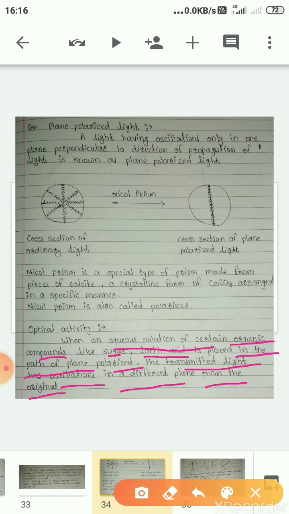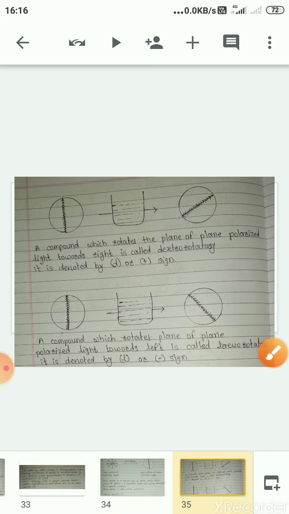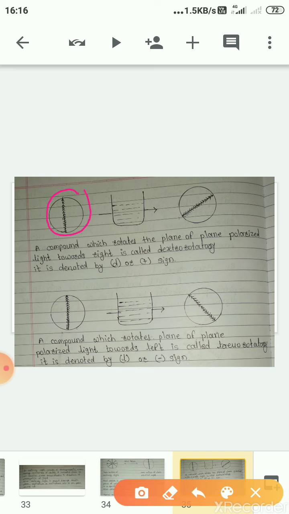Once again, to clarify the concept: we have seen plane polarized light which has oscillations perpendicular to the direction of propagation. Now if this plane polarized light passes through a solution of sugar or lactic acid, the oscillations rotate, or the light rotates towards the right side.